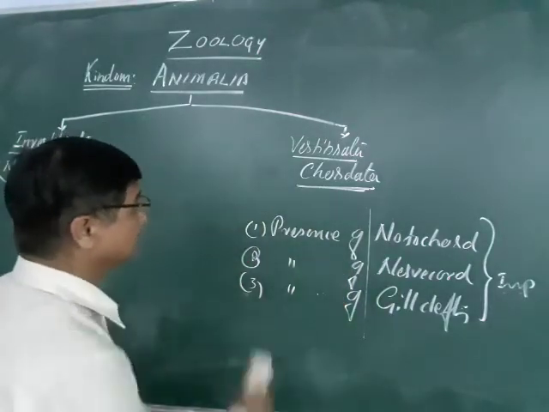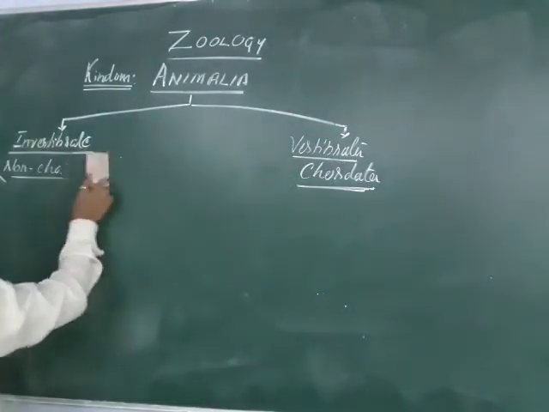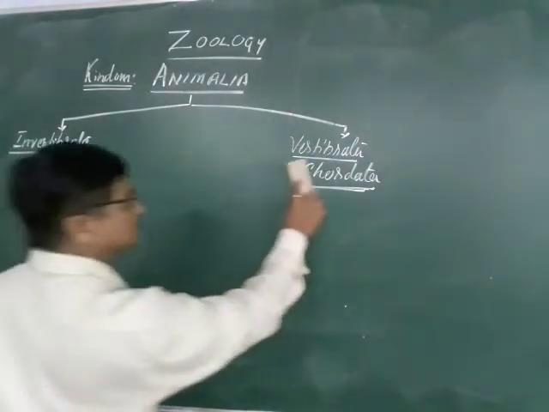Later, you can go through once again what is the chordata and the non-chordata, but remember the invertebrates or the non-chordates and the chordates.